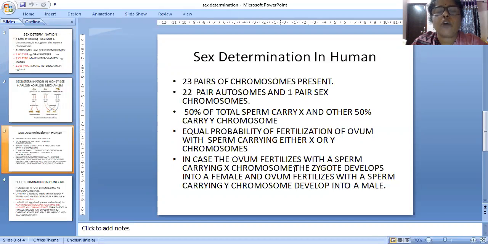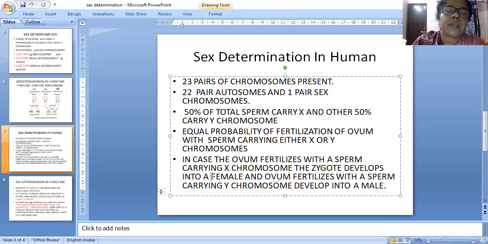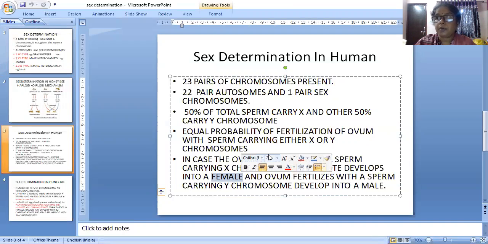In case the ovum fertilizes with a sperm carrying the X chromosome, the zygote develops into a female. And if the ovum fertilizes with a sperm carrying the Y chromosome, it develops into a male. So sex determination in humans is understood like that. Today was only an introduction. The topic was sex determination.